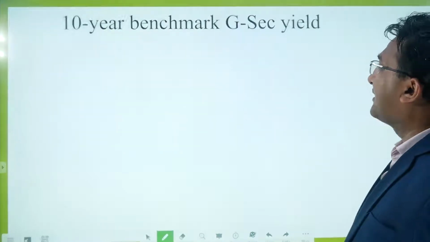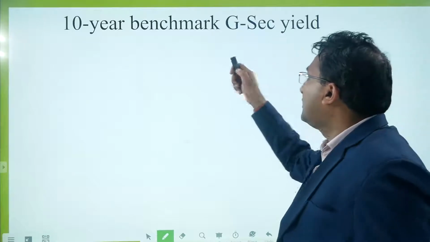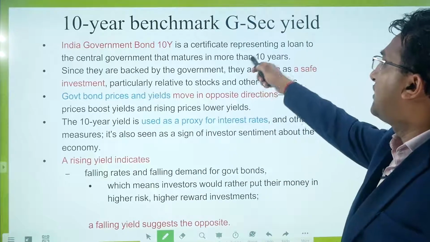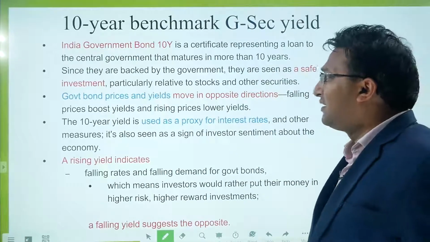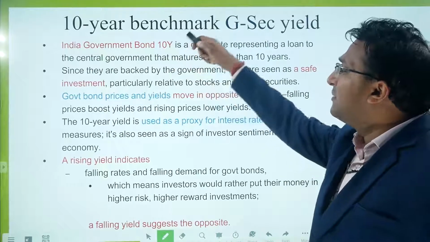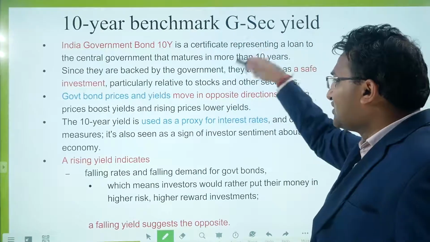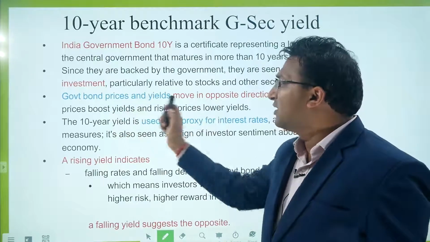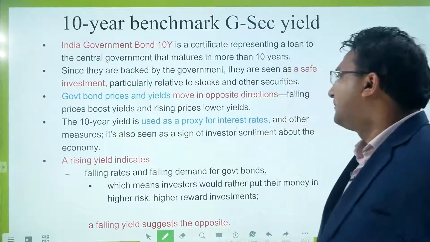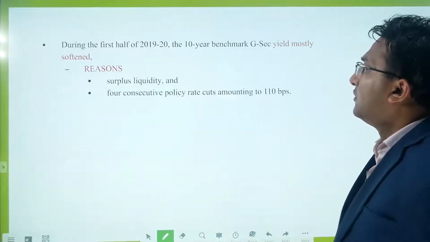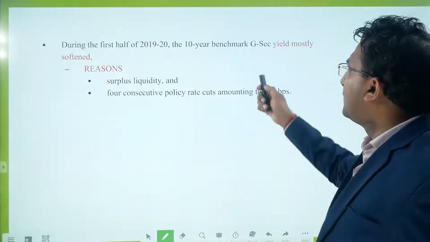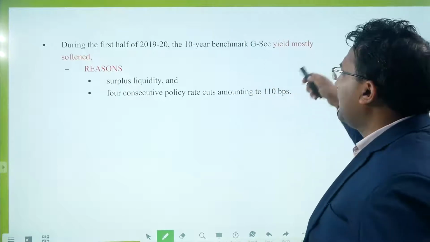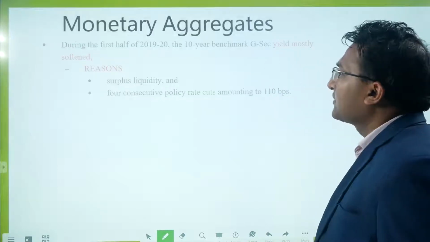10-year benchmark government security yield. A government security is basically a certificate which represents the loan given to the central government. 10-year represents the maturity time. Yield means the income which is earned by the investor, and there is an opposite relationship between the government security prices and the yield, right? In India, in the first half of 2020, government security yield has softened because of two reasons.